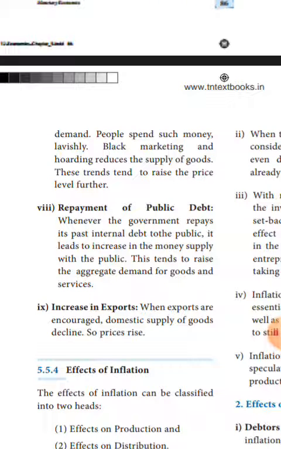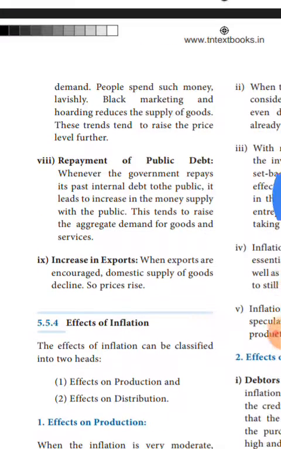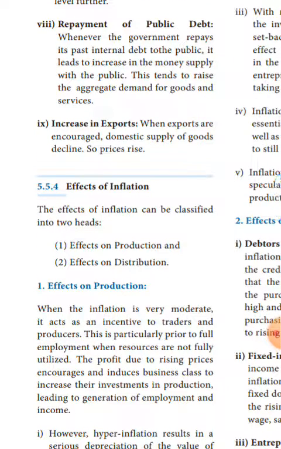The last one is increase in exports. Export is nothing but sending goods to other countries. When exports are encouraged in the country, the domestic supply of goods within the country will decline. So the price will rise. That is the last reason for inflation. These are all the causes of inflation.